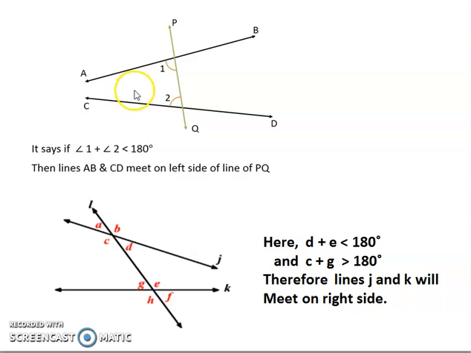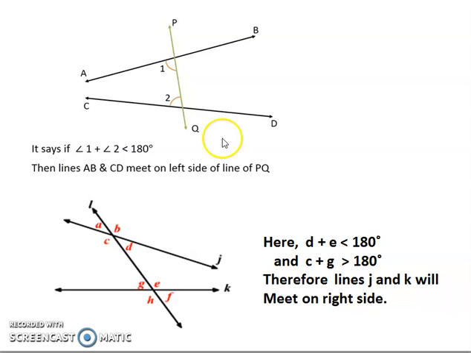Now it means that if I have two straight lines, AB and CD, and I make another straight line PQ on it, that means these are two lines and I have drawn a transversal PQ which is cutting both the lines. Then if these lines are extended indefinitely, on which side are they going to meet?